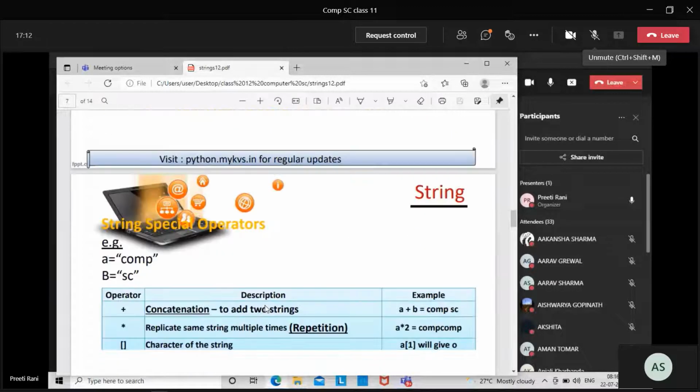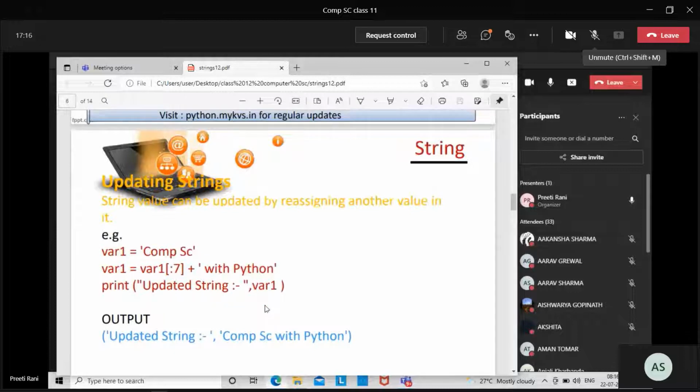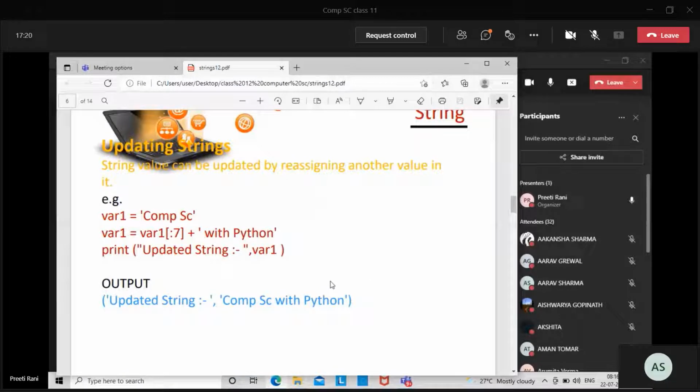Kindly do the same program in your computer first. All of you kindly do the program in your computer.